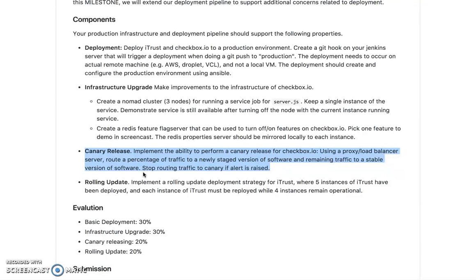And once the Canary build is taken down or powered down, we will be routing the entire traffic back to the stable build. Now let's see how we achieve that today. To start with, I will be provisioning two EC2 instances to host my stable and Canary build. And there you go. The process has been initiated.